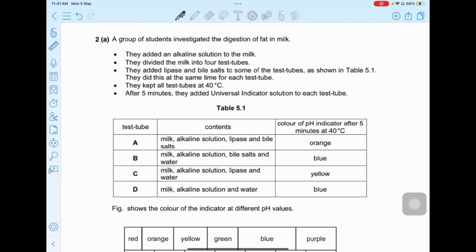A group of students investigated the digestion of fat in milk. They added an alkaline solution to the milk. They divided the milk into four test tubes. They added lipase and bile salts to some of the test tubes as shown in table 5.1. They did this at the same time for each test tube. They kept all the test tubes at 40 degrees. After 5 minutes, they added the universal indicator solution to each test tube.